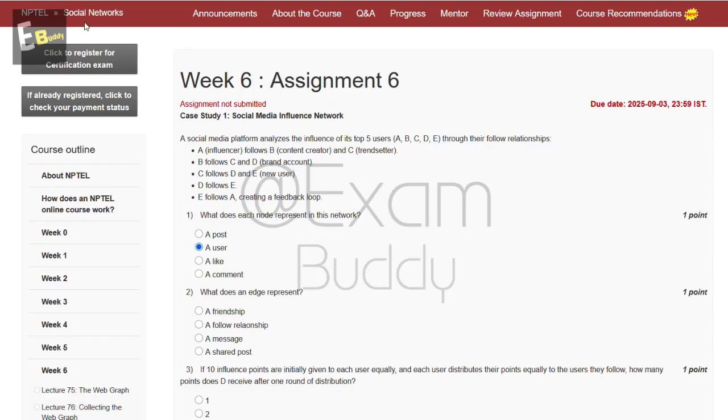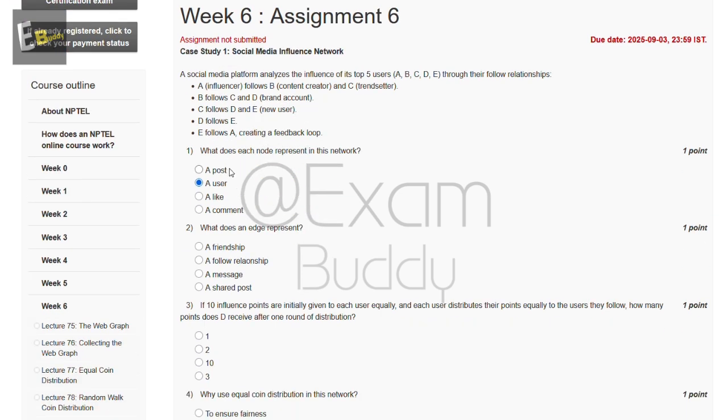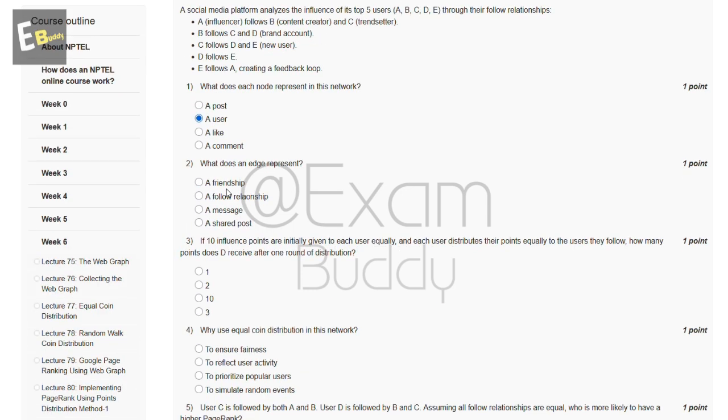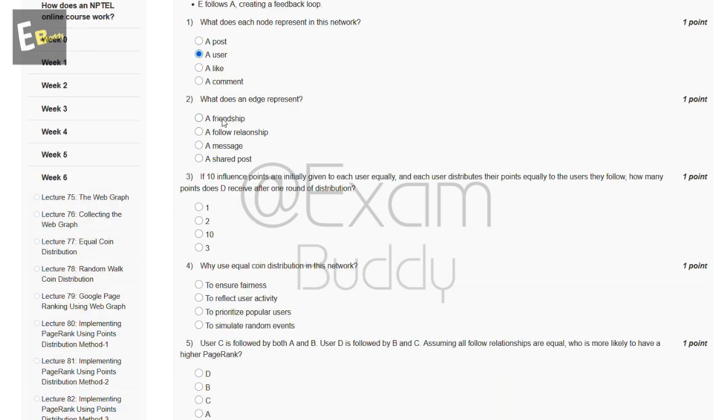Now let's do our assignment, social network, week 6, assignment 6. So the first question is, what does each node represent in this network? These are the options: a post, a user, a like, a comment. So the answer is a user. Now the second question is, what does an edge represent? These are the options: a friendship, a follow relationship, a message, a shared post. So the answer of our second question is B.